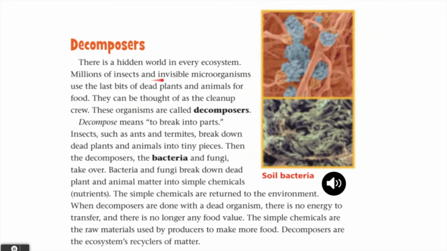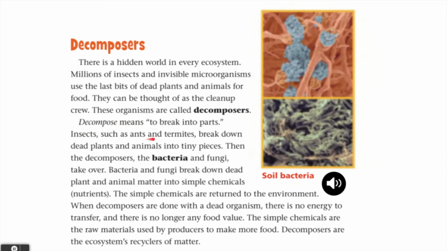Millions of insects and invisible microorganisms use the last bits of dead plants and animals for food. They can be thought of as the cleanup crew. These organisms are called decomposers. Decompose means to break into parts.